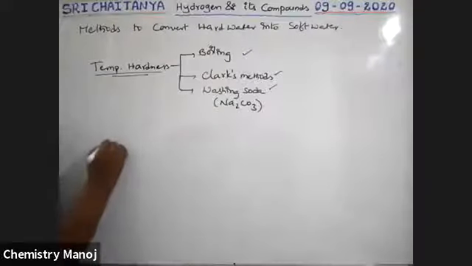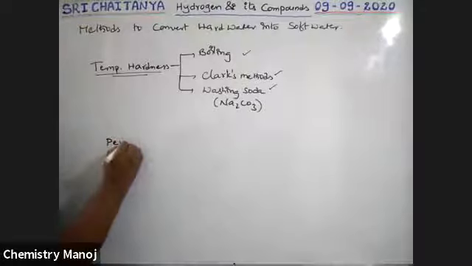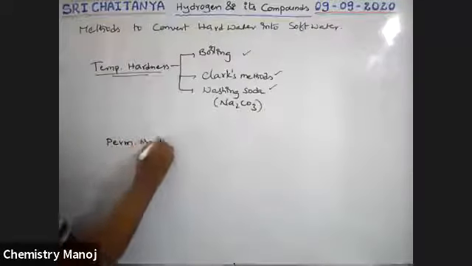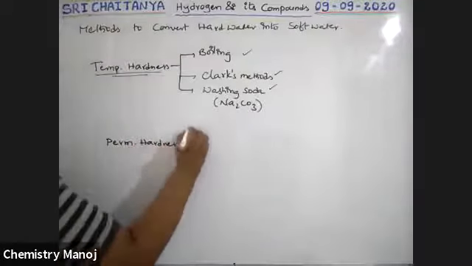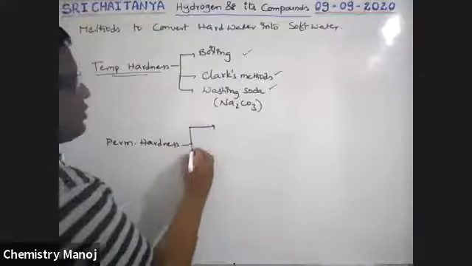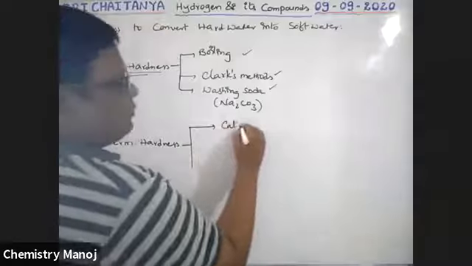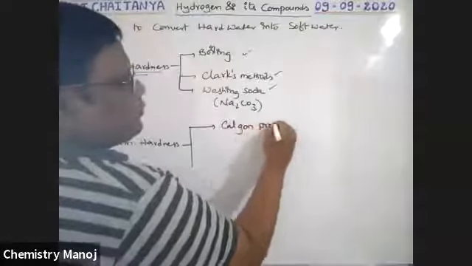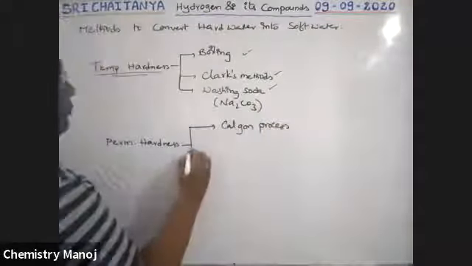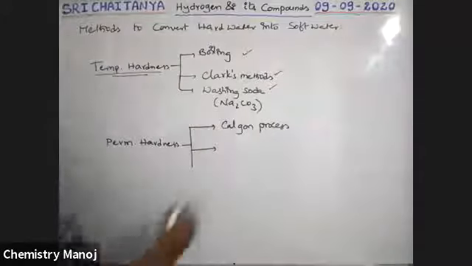Next, if the water has permanent hardness, it is converted into soft water by different techniques. One is Calgon process. Second one is Permutit process.